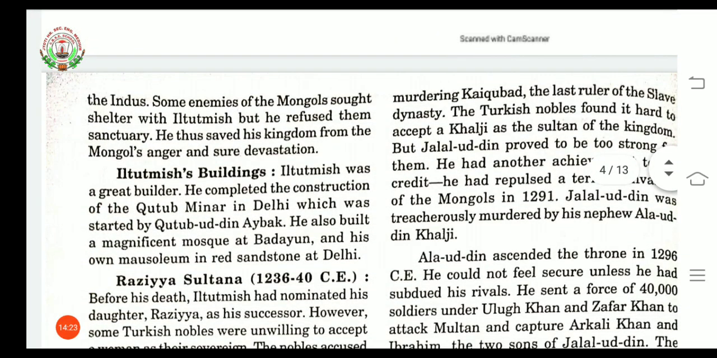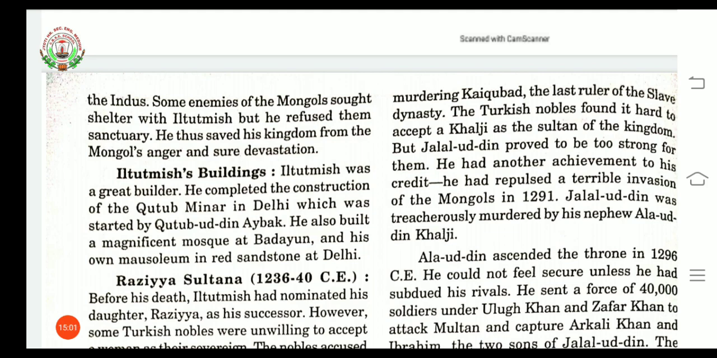Now some enemies of the Mongols sought shelter with Iltutmish, but he refused them. He thus saved his kingdom from the Mongols' anger and sure devastation. Means when the Mongols came to India, they had some enemies there, and those enemies asked Iltutmish for shelter, but Iltutmish refused to give shelter to all those enemies of the Mongols. The reason behind this was that he did not want to face the Mongols' anger and their devastation.